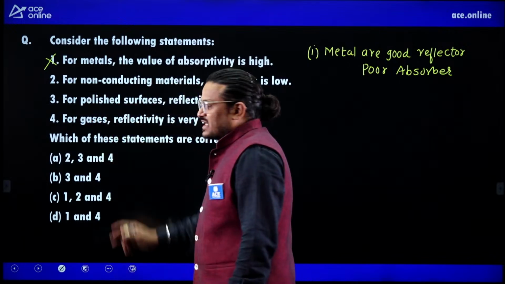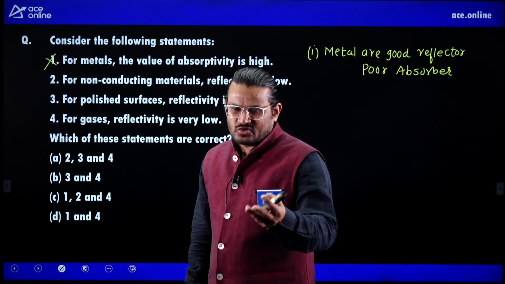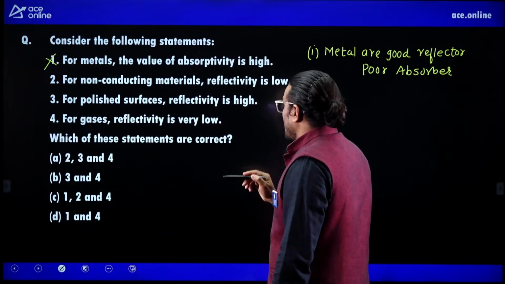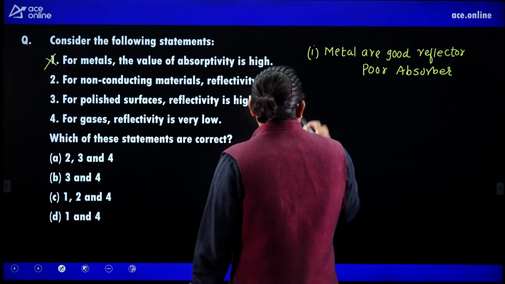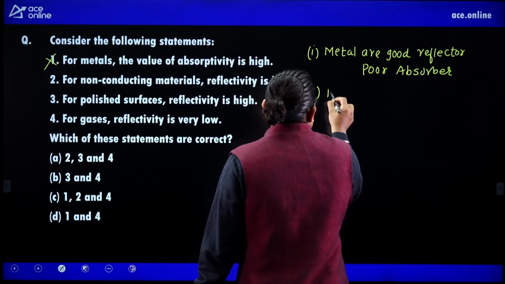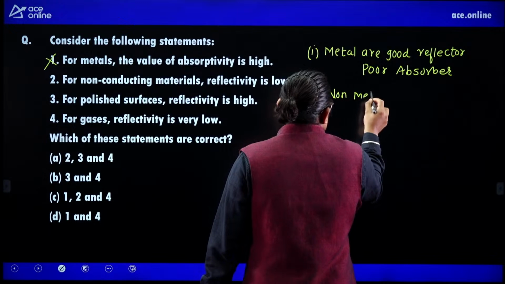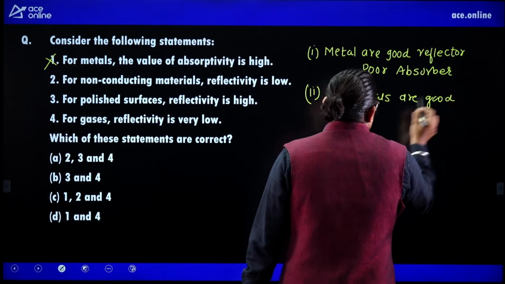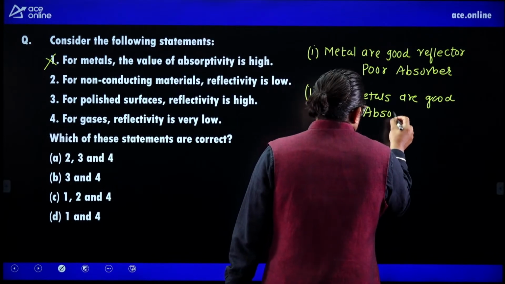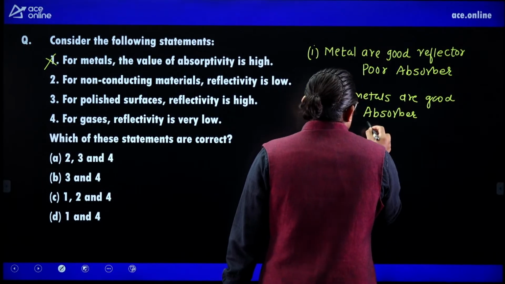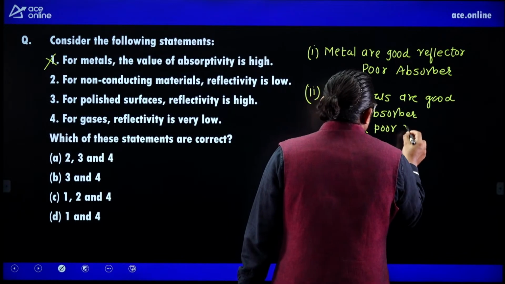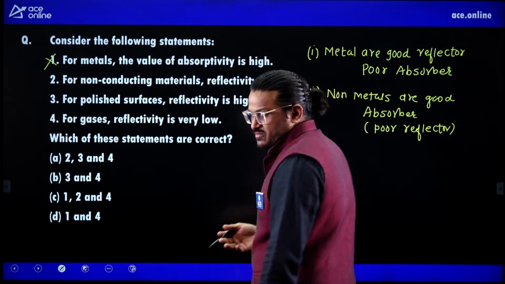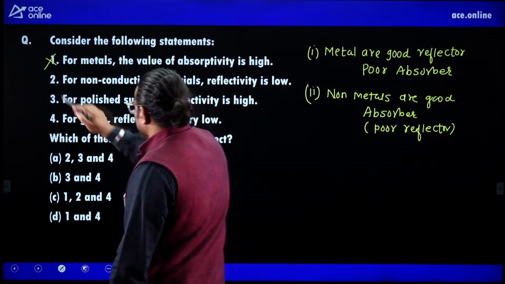Second, for non-conductors, those that don't have free electrons, reflectivity is low. Non-metals are good absorbers. Good absorbers means poor reflectors. They are very good absorbers and reflectivity is low. So this is correct.